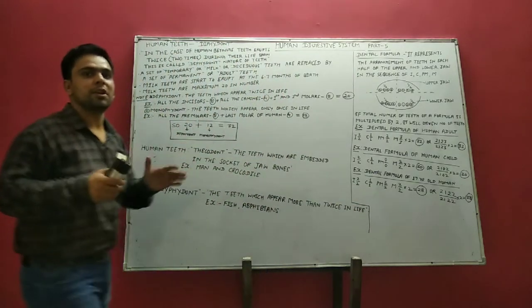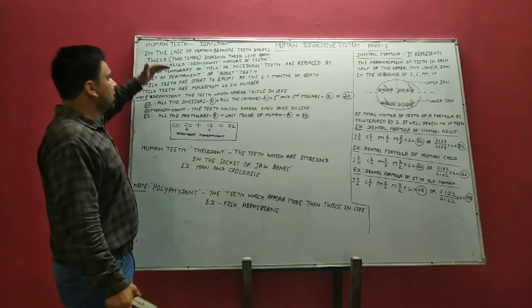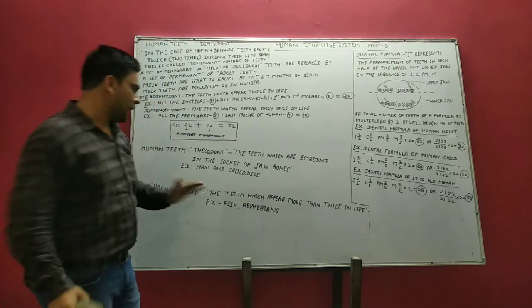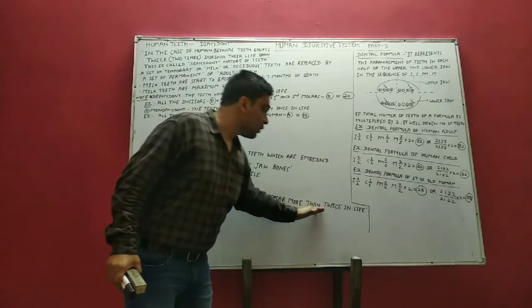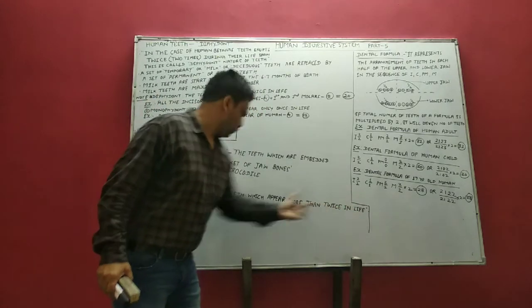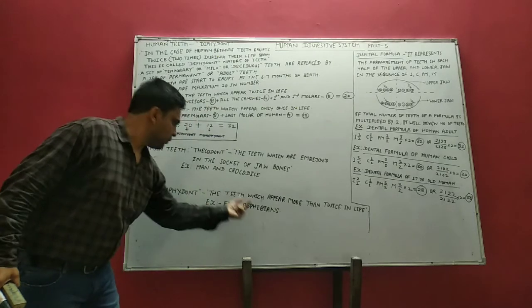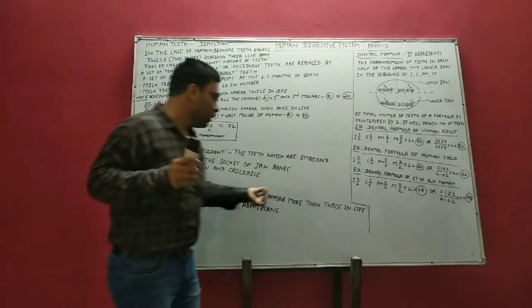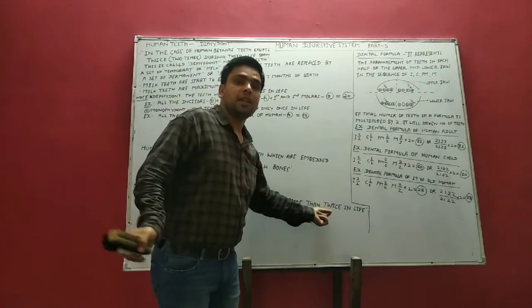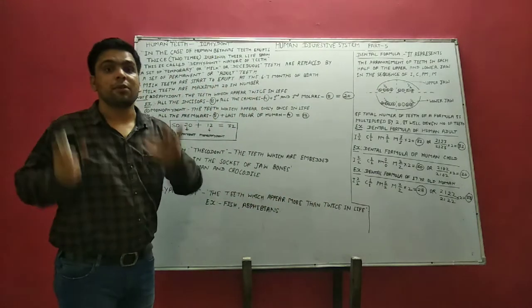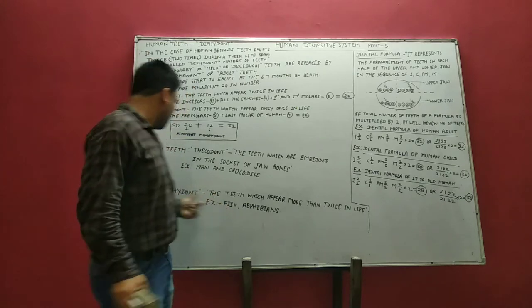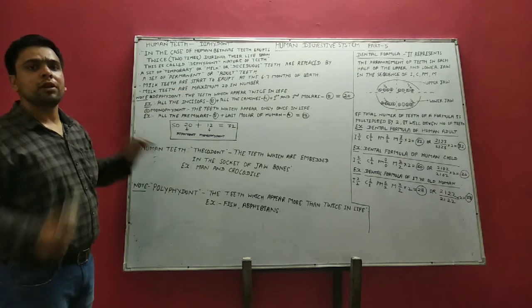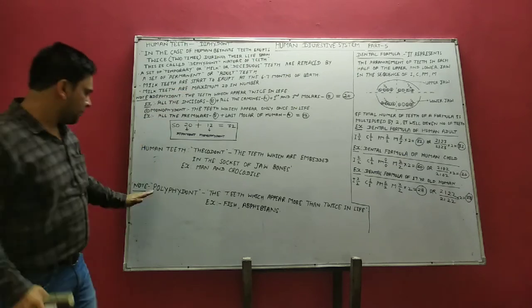You know very well that human beings have teeth which appear twice in life, only twice. But some animals have teeth which appear more than twice in life. For example, fish and amphibians. Some fish have teeth that come in four times, some more than four times. So this is the example of polyphyodont. This is not related to human teeth, so we are not discussing this term in detail.